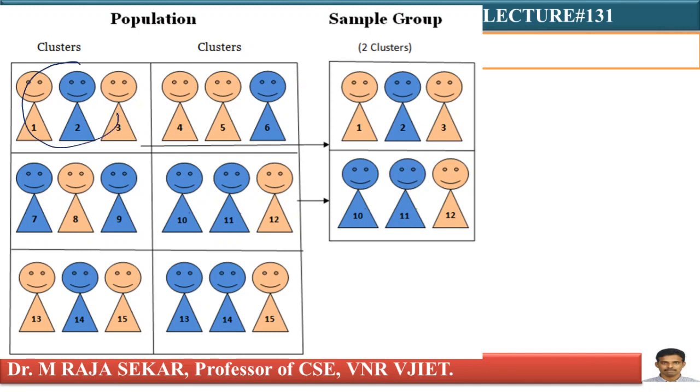These are known as clusters, whereas in stratified random sampling, this one is known as strata. But strata are homogeneous, whereas clusters are heterogeneous. Just see, this one is heterogeneous, this one is heterogeneous. By definition and by nature, they are heterogeneous, whereas strata are homogeneous. This is a simple procedure to select a sample. This is the basic mechanism in cluster sampling. This particular picture I collected from the website researchmethodology.net. Just go through this one.